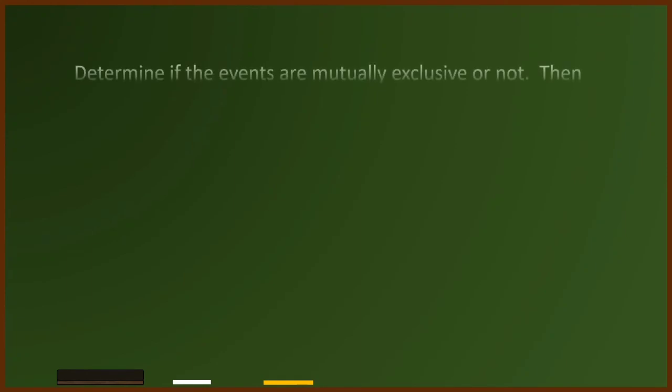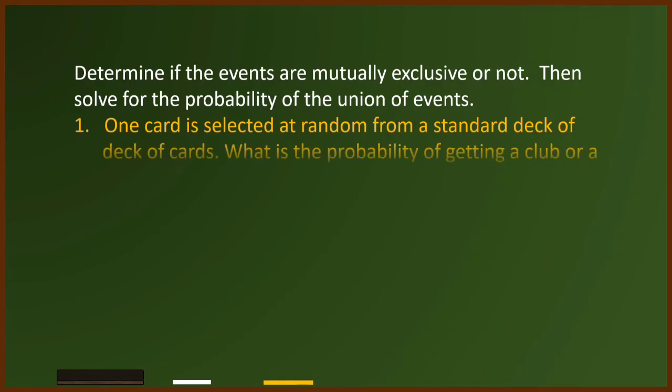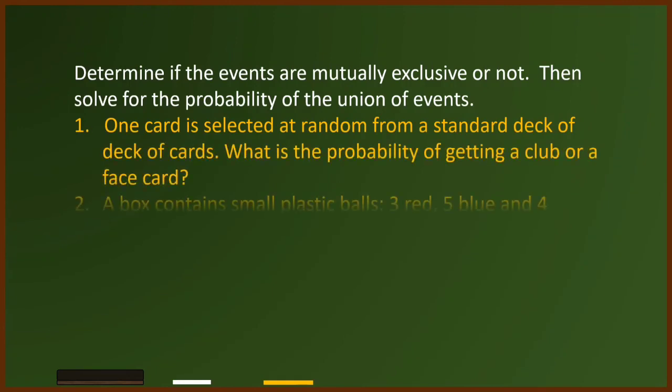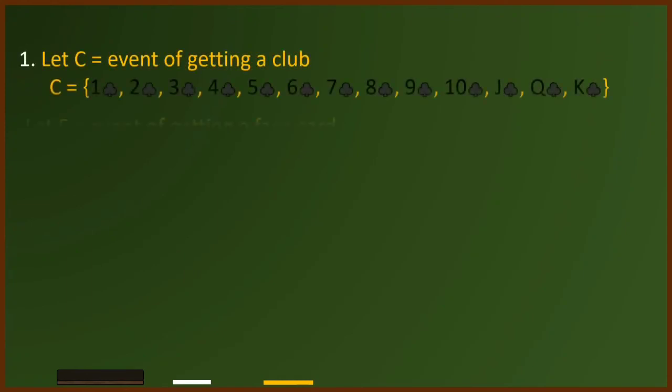Now let us check your understanding by answering the following problems. Number 1. In a deck of cards, we have 13 club cards and 12 face cards.